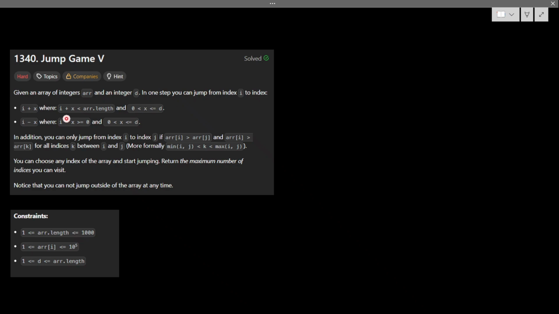What I actually mean is, let's say our indices are 0, 1, 2, 3, 4, 5, 6. What could the values be? Let's say 7, 4, 3, 8, 2, 6, 7. I'm giving a good example, whatever. Let's say d equals 4.